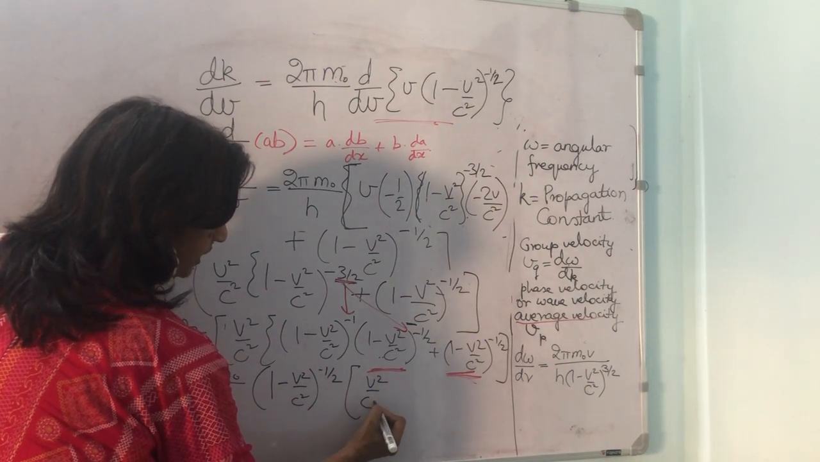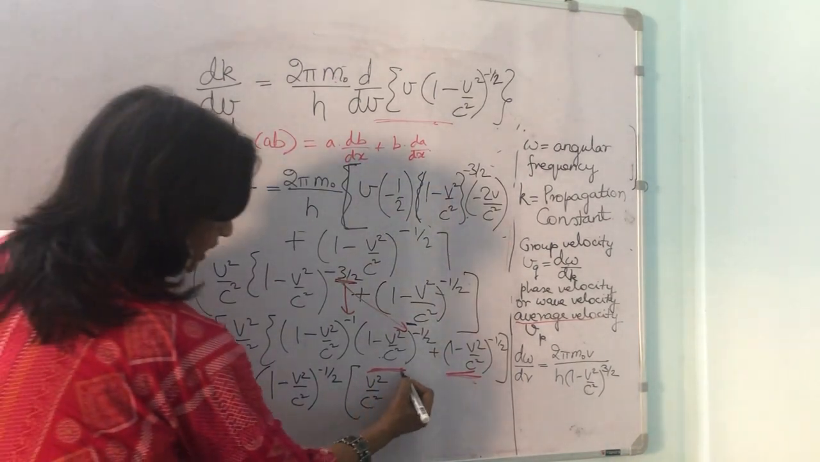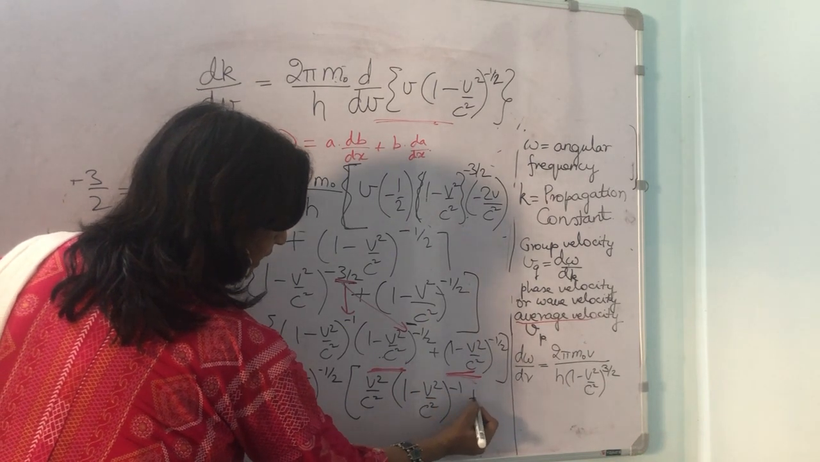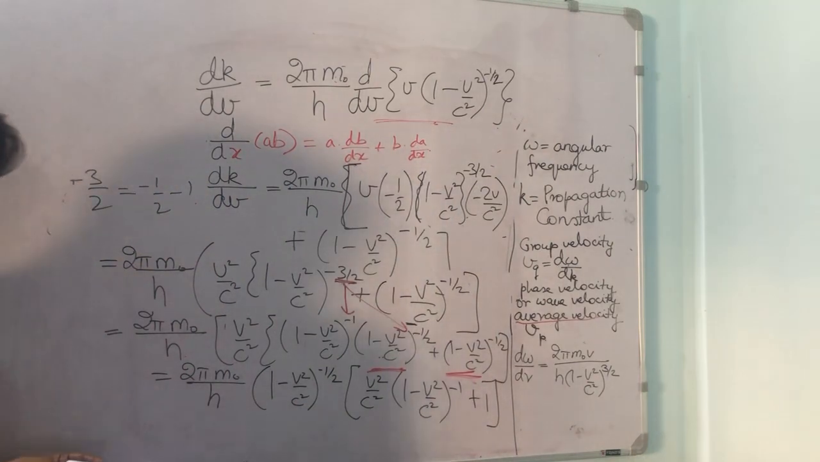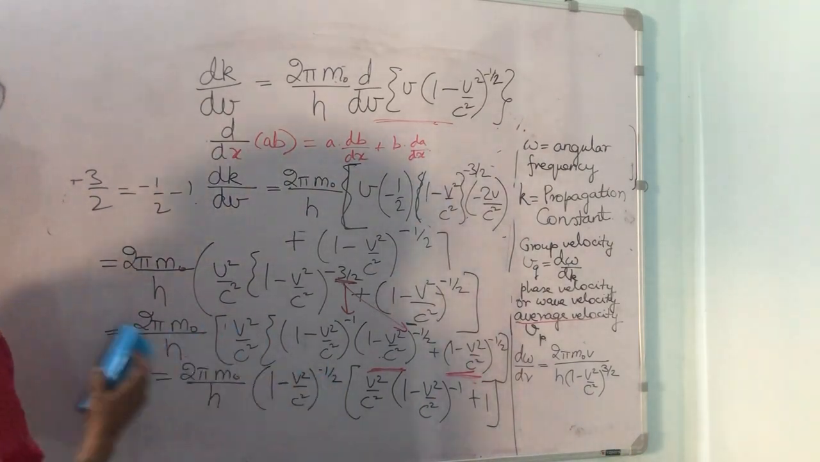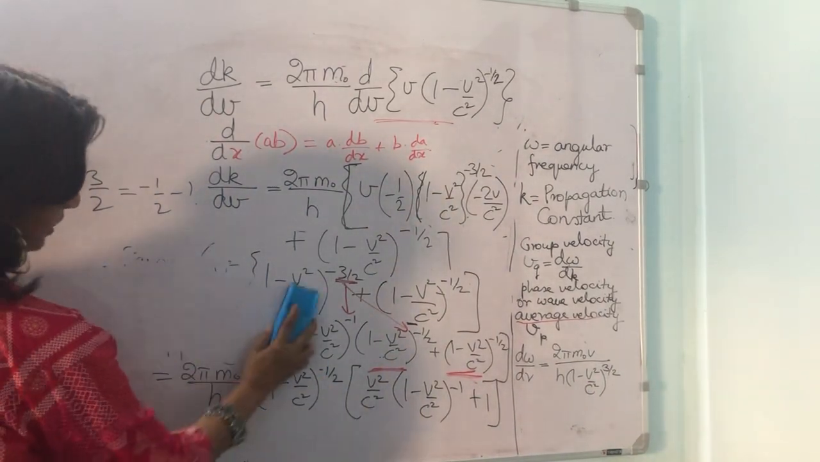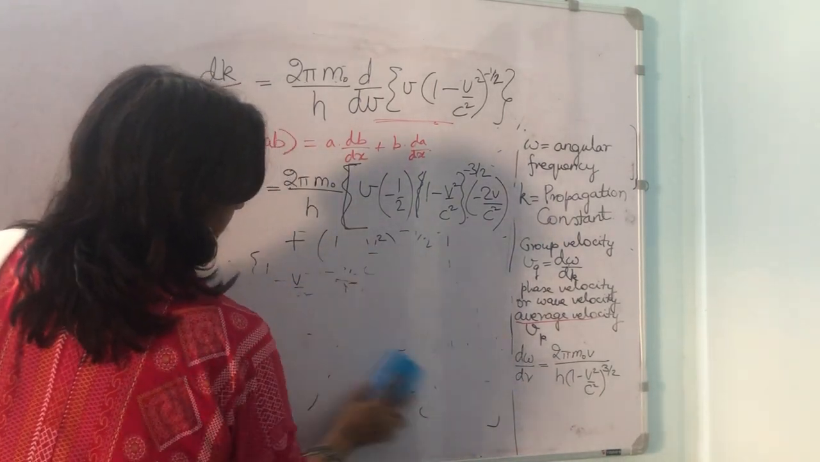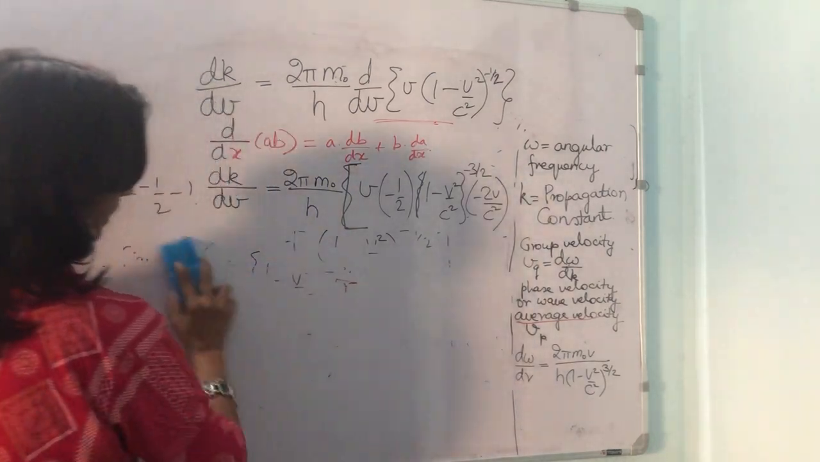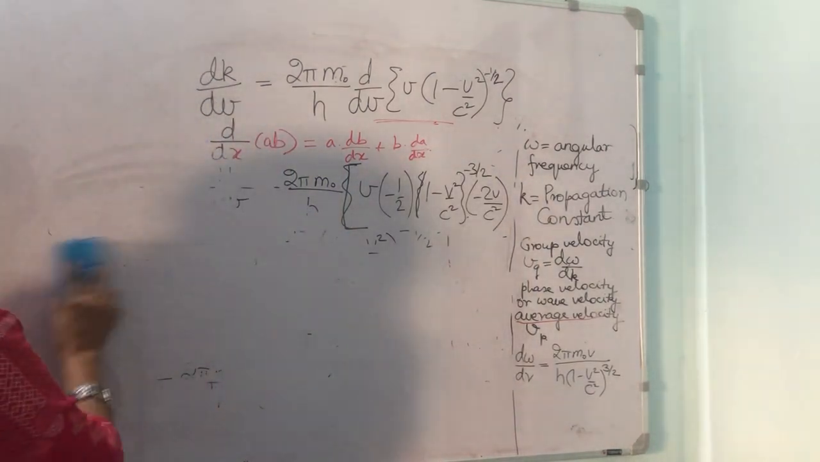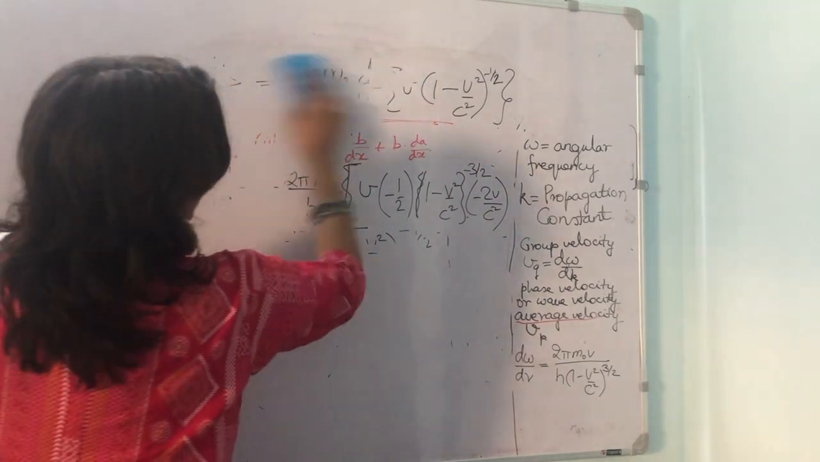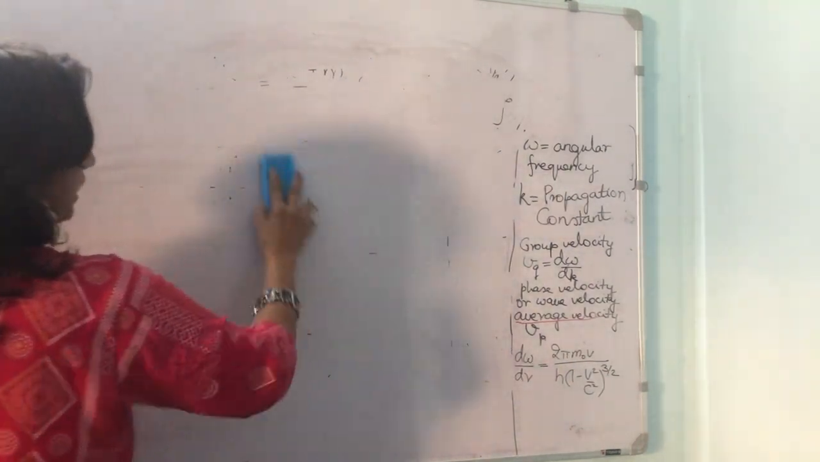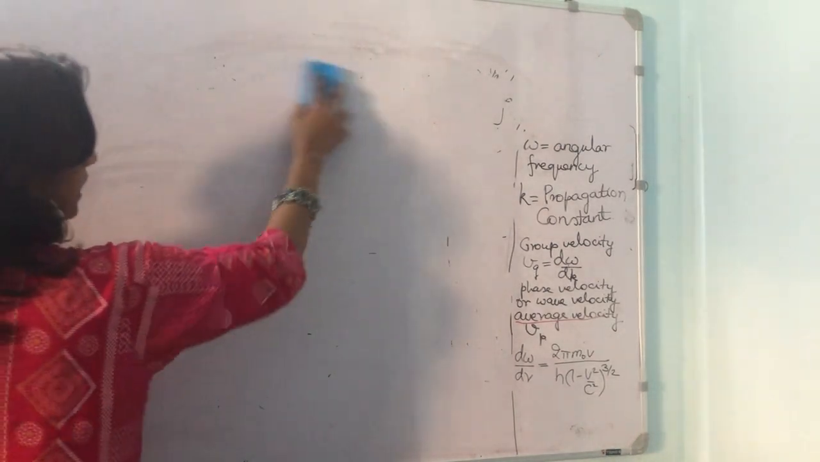What are we left with? We are left with v square upon c square into (1 minus v square upon c square) to the power of minus 1 plus 1. Now further we can simplify it. We just need to keep simplifying the expression so that it looks simple. That is all we are doing, and for that we are using small tricks and techniques to make it look very simple. So minus 3 by 2 has been written as minus 1 minus half.